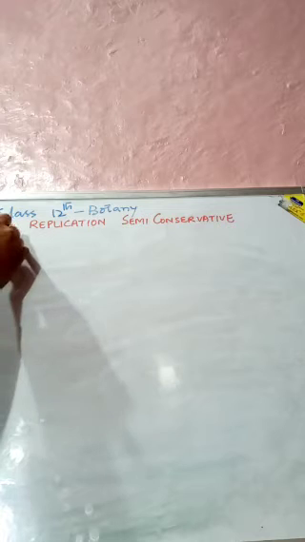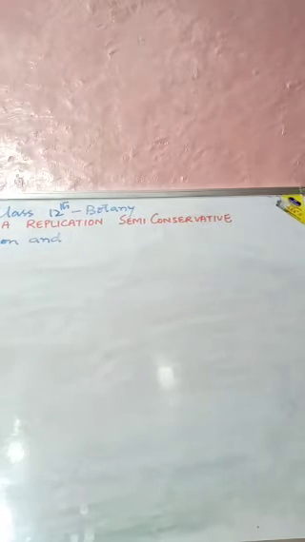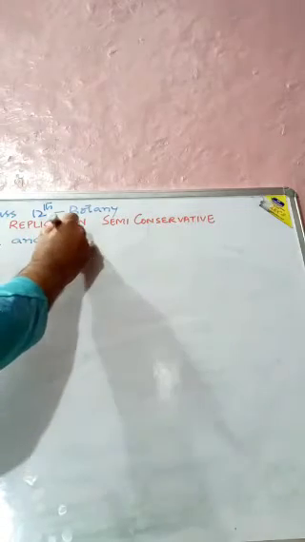Now there are some evidences. We have some experimental proof as well. They have got the evidences that this DNA replication is semi-conservative, and one experiment we have was carried out by Meselson, and the other with him, his name was Stahl.